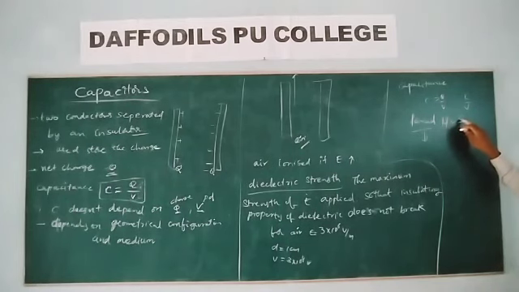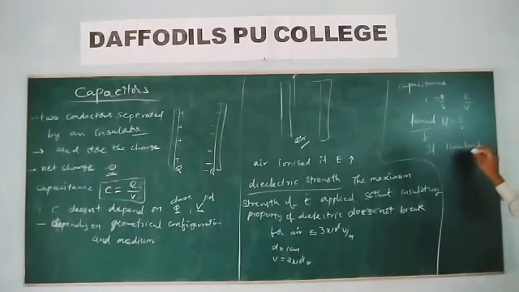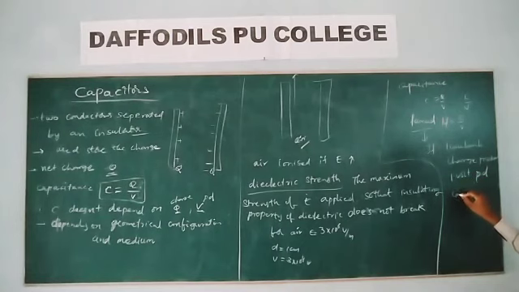Once again, if 1 coulomb charge on the plates of the capacitor produces 1 volt potential difference, then the capacitance is said to be 1 farad.